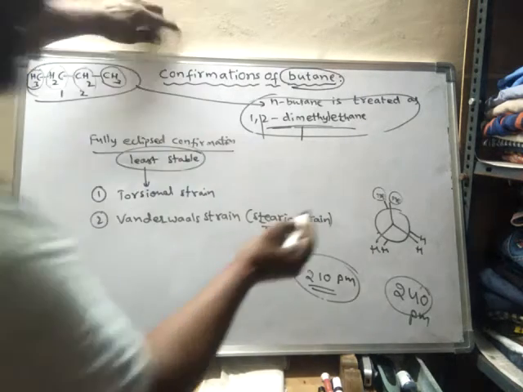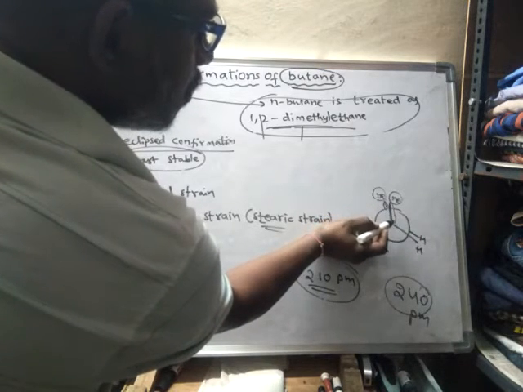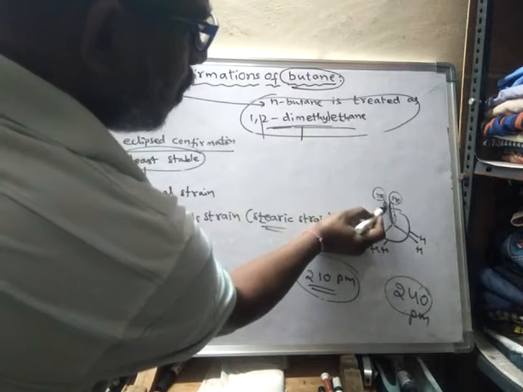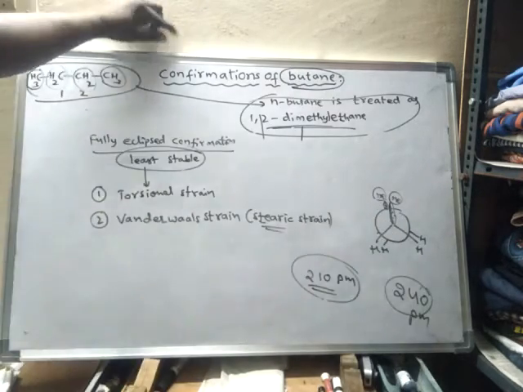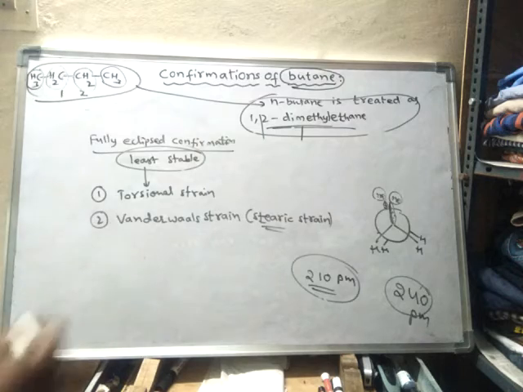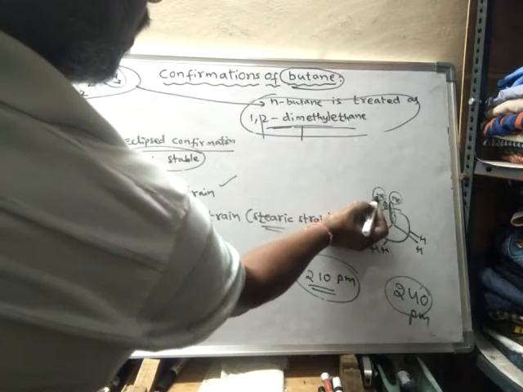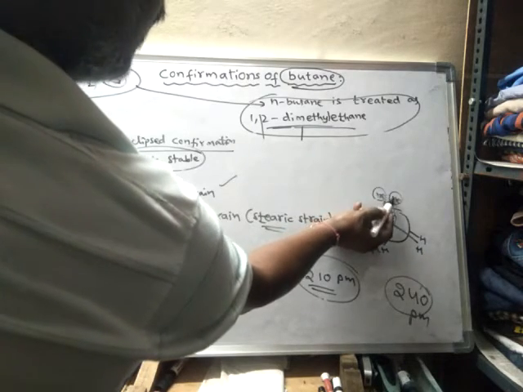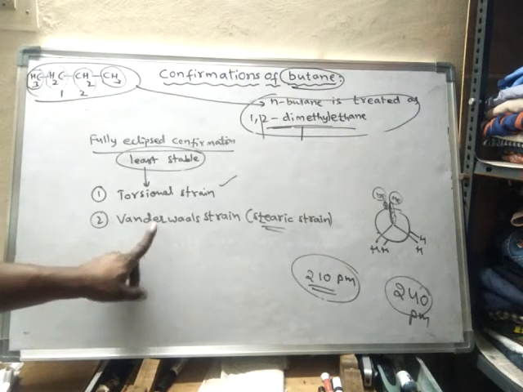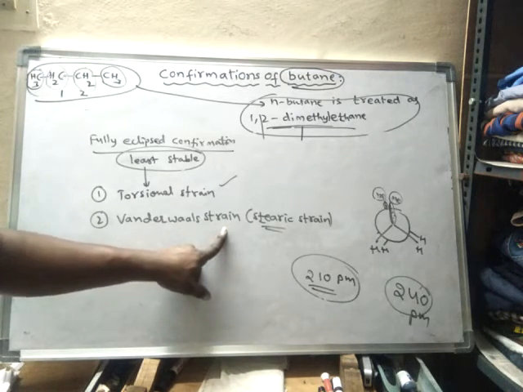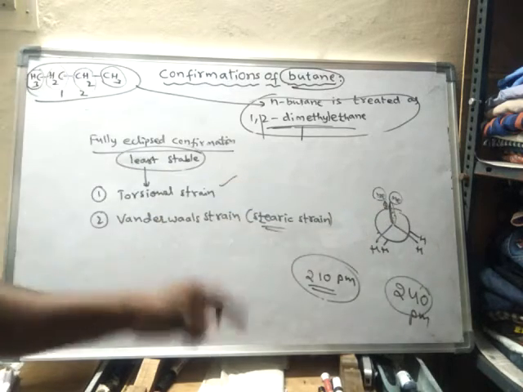Now here, this is a bond and this is another bond. Bond means electron density, and here also electron density. Between the electron density of these two bonds, there will be repulsion. That repulsion is said to be torsional strain. Between the atoms there is repulsion, and that repulsion is said to be van der Waals strain, and torsional strain is the repulsion between bonded electrons.